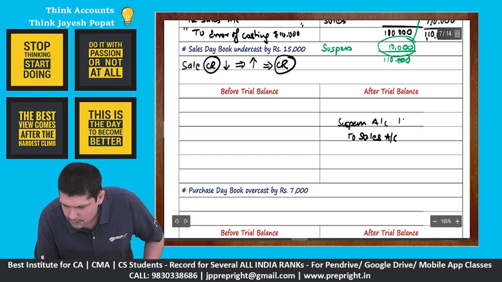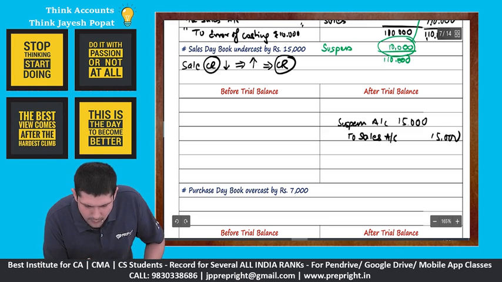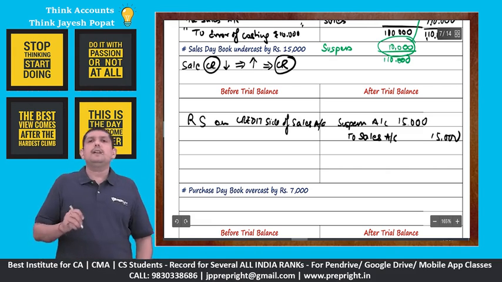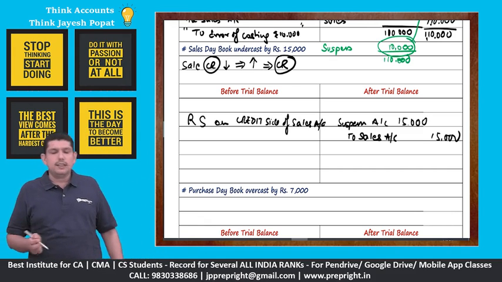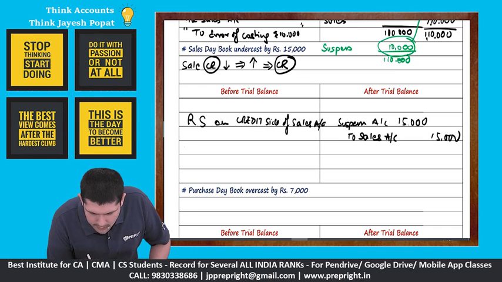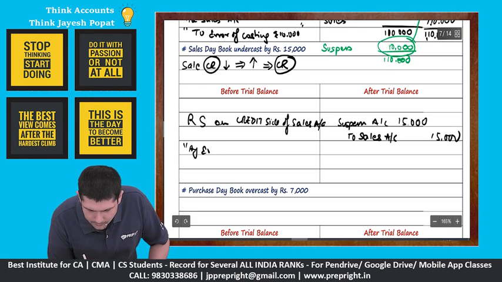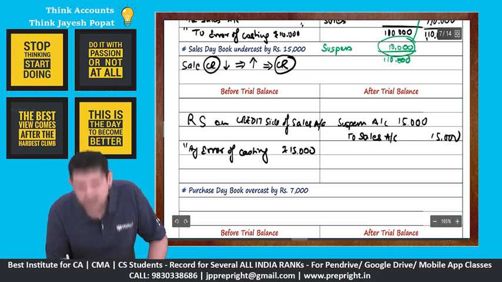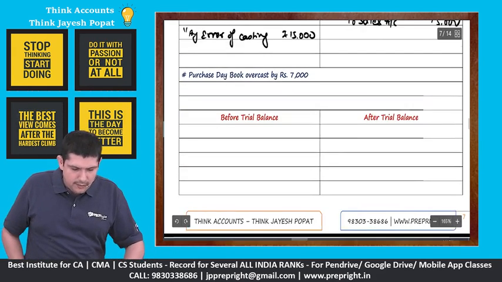we'll use the suspense account as the offset account to rectify this particular thing. Here also, we will write the rectification statement on the credit side of sales account because we need to increase our sales. If we need to increase our sales, we need to write the rectification statement on the credit side of the sales account, which will be by error of casting rupees 15,000. Absolutely clear about how we are doing these rectifications.